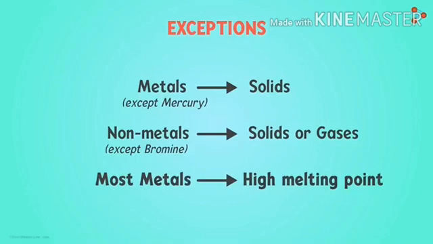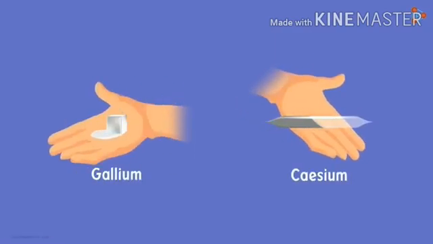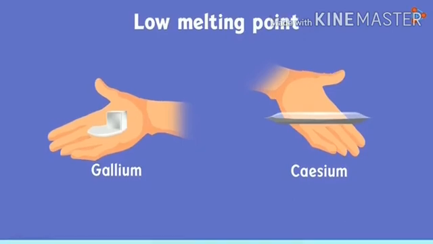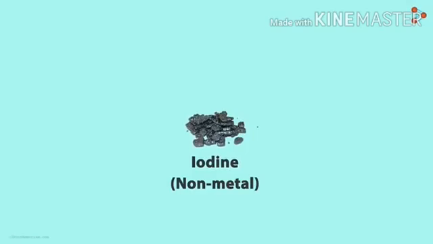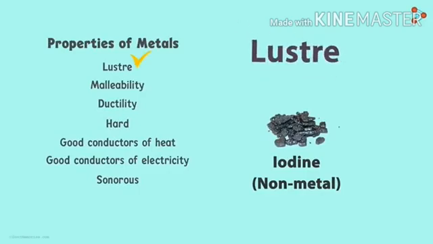Most metals have high melting points, but some metals like gallium and cesium have low melting points. Even gallium, when we hold it in our palm, it melts, meaning it has a low melting point, even though it is a metal. Among the non-metals, iodine is a non-metal, but iodine has luster.